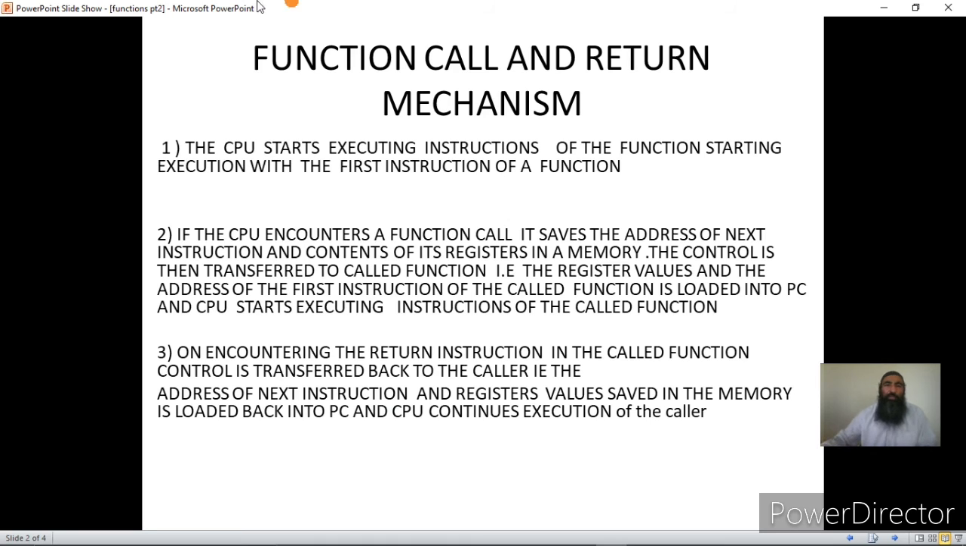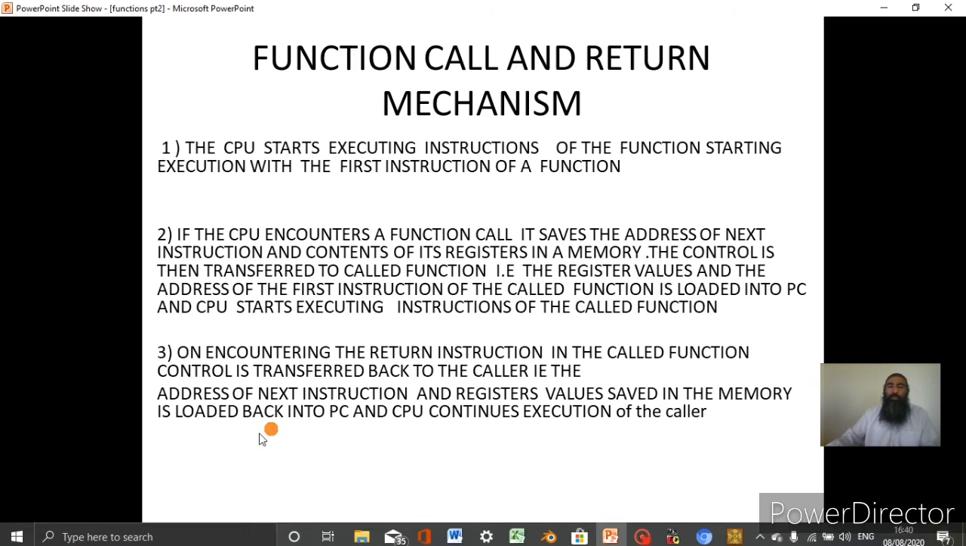You can see the summary is like this. The CPU starts executing instructions of a function, say main, starting with the first instruction of the function. If the CPU encounters a function call, it saves the address of the next instruction and the contents of the registers in the memory. The control is then transferred to the called function, that is, the register values and the address of the first instruction of the called function is loaded into the PC, and the CPU starts executing instructions of the called function.